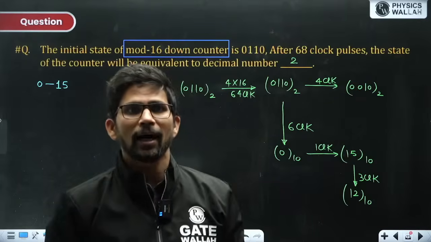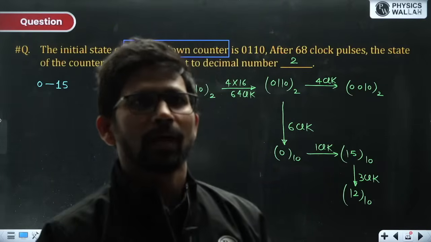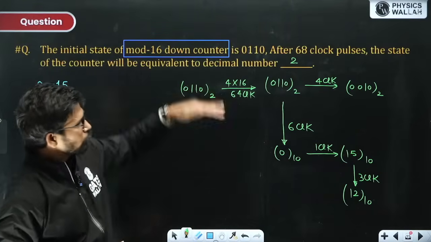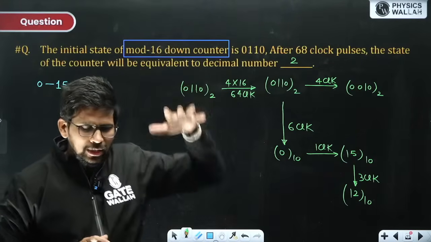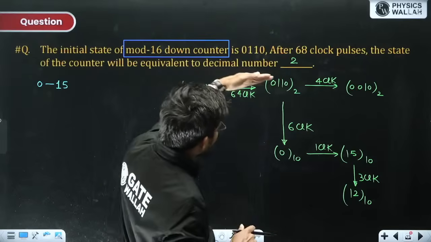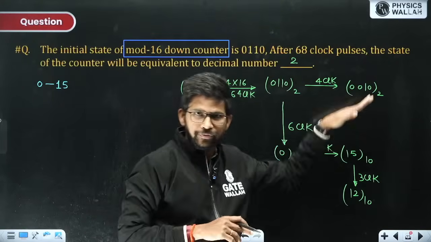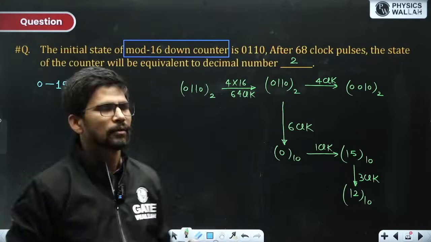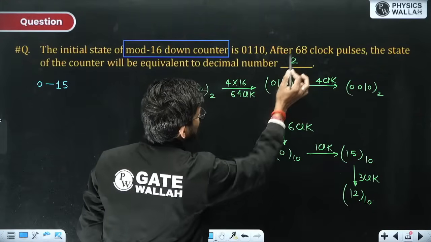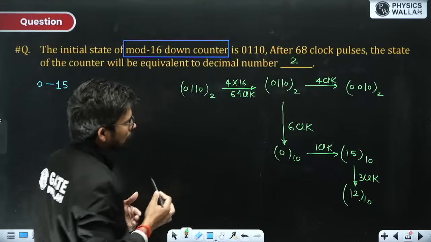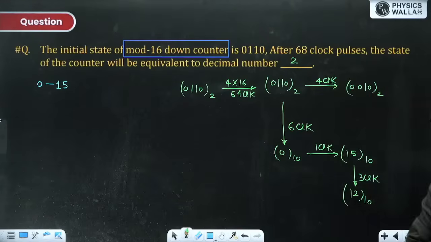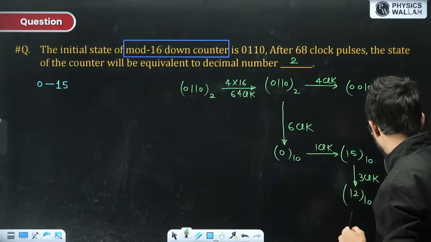This can also be asked. If you are decrementing your counter, first it reaches 0, then goes from 0 to the highest state, and then it decrements again. That's how you can find the answer. This is the case if 74 clock pulses are asked instead of 68. For the original question, the answer is 2. Very good. Many of you already found the answer.